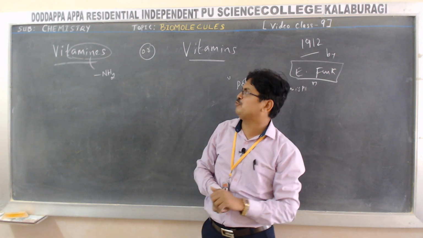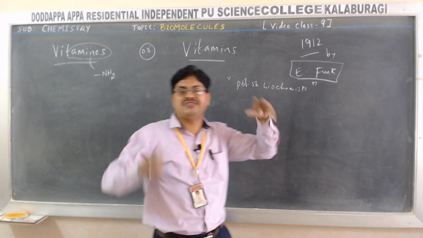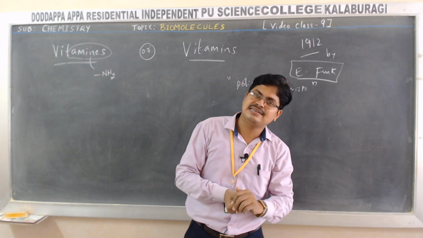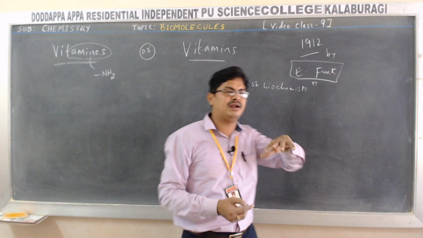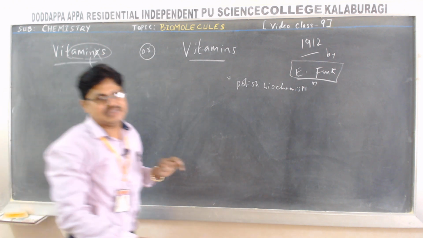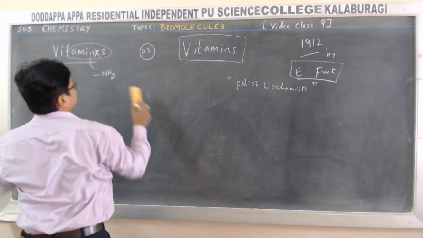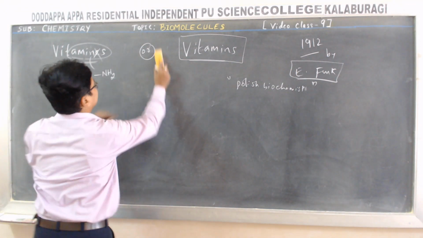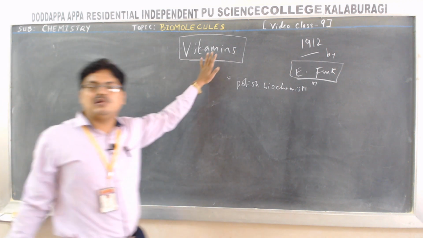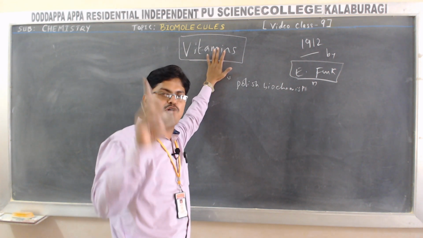But later they came to know that not all the organic compounds whose deficiency leads to disease contain amines. Not all the compounds contain amines. That is why they dropped the letter E and gave the name vitamins. Vitamin. So actually, this is the correct one. Not all the compounds that we call vitamins contain an amine group. That's why they dropped the term E.